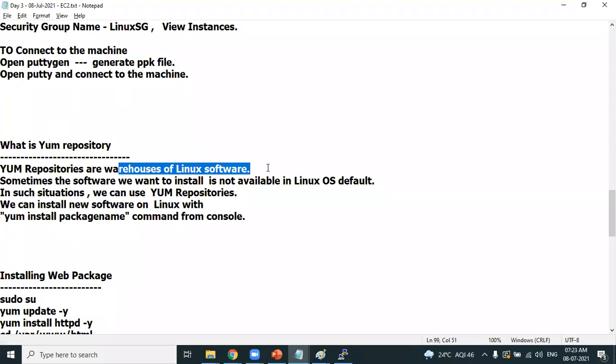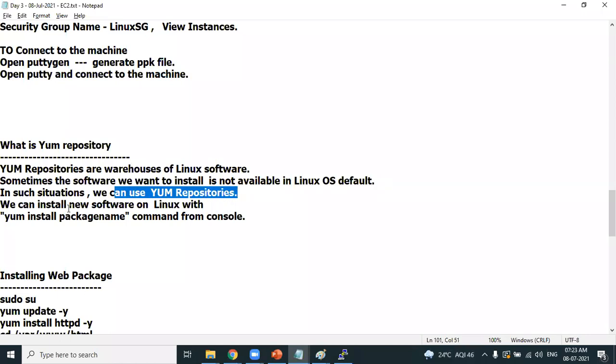Thousands of software packages are available in the Yum repository. Sometimes the software you want to install may not be available in the operating system by default. By default, you will get only a limited number of software packages. If you want to install additional software, in such cases, we use the yum repository.